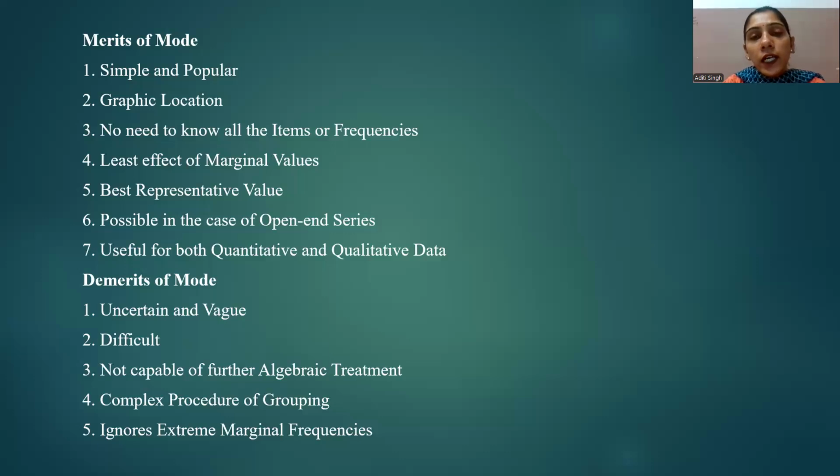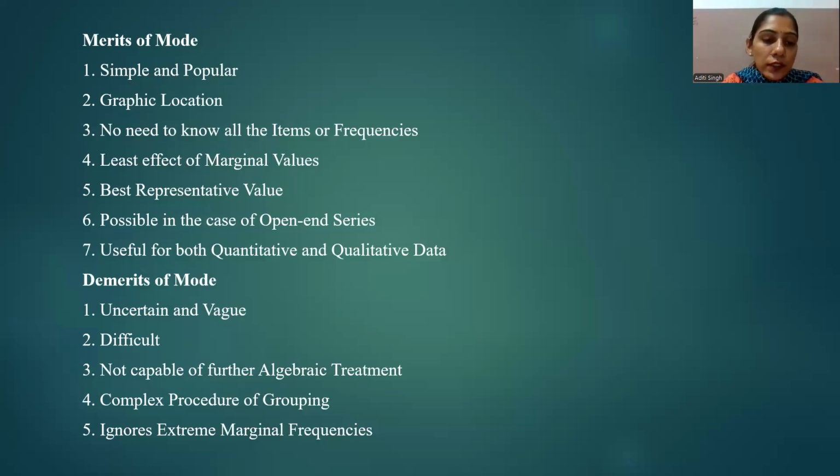If we have data in grouped form, it is very difficult to calculate the mode value. If the exact extent of the group changes, it will also change the modal value of the series. So it makes a complex procedure for grouped data.